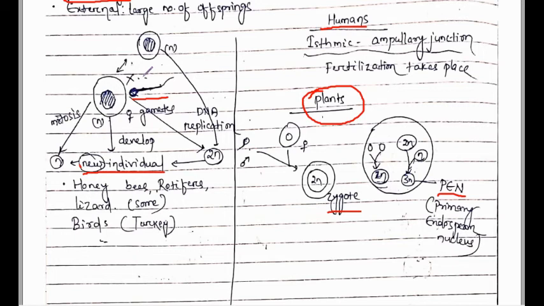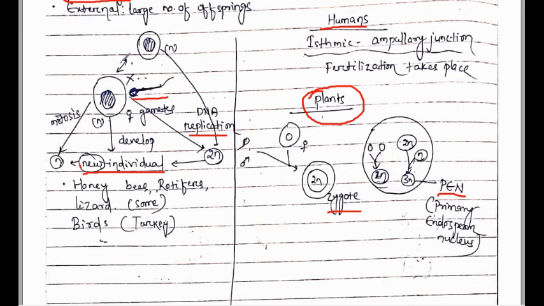How does it develop into a diploid organism? Most of these organisms are diploid in nature, but here the female egg is haploid. Then there will be a chance of DNA replication. If this DNA replication goes on, then the chromosome number becomes diploid, and it forms the diploid individual, which further undergoes division and differentiation. It forms the new individual.